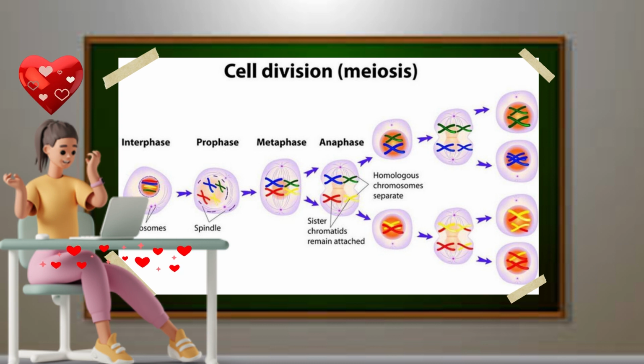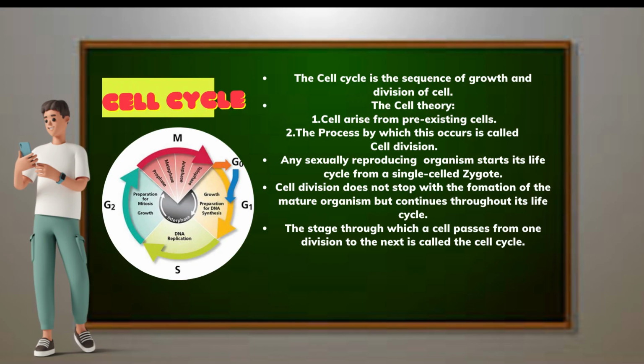One cell becomes 2, which become 4, then 8, etc. Eukaryotic cells reproduce via the creation of two identical diploid cells from one diploid cell. Diploid 2N refers to the total number of chromosomes in autosomal non-sexual cells. The cell cycle is the sequence of growth and division of a cell. The cell theory: 1. Cells arise from pre-existing cells. 2. The process by which this occurs is called cell division. Any sexually reproducing organism starts its life cycle from a single-celled zygote. Cell division does not stop with the formation of the mature organism but continues throughout its life cycle.